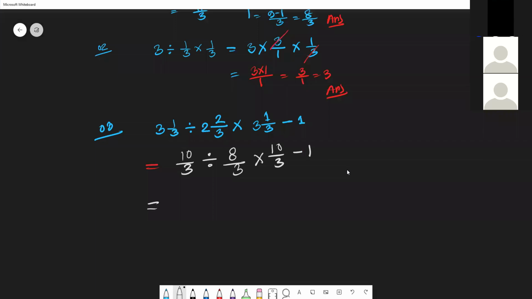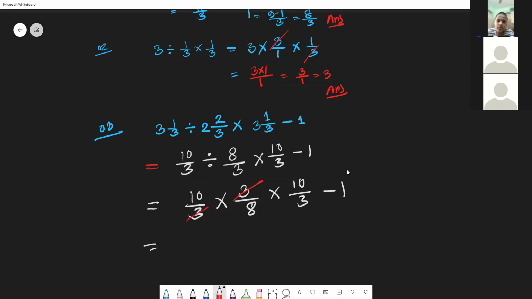So now we see here all mixed fractions are converted into improper fractions. Now the operation signs are divide, multiply and subtraction. So we will work on divide first. 10/3 divided by 8/3, converted to multiply, this one will be 3/8. And the right side one is okay. Let me review. So now these all are multiplied, so we can divide similar numerators and denominators. This is the 8 and there is 10. If we divide by 2, this one will be 4. If we divide by 2, this one will be 5.